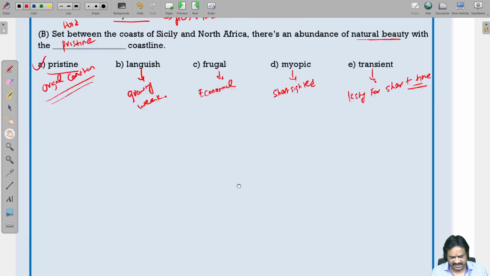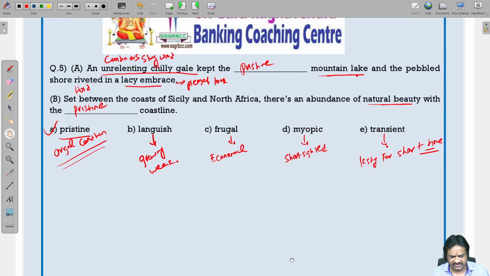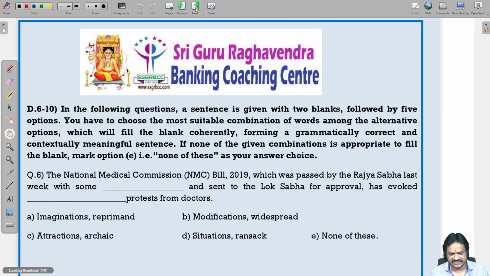Next sentence, question number 6. Let us see the next question, question number 6. For questions 6 to 10, in the following questions, a sentence is given with 2 blanks followed by 5 options. You have to choose the most suitable combination of words among the given alternative options, which will fill the blanks coherently, forming a grammatically correct and contextually meaningful sentence. If none of the given combinations is appropriate, mark 5 as the answer.